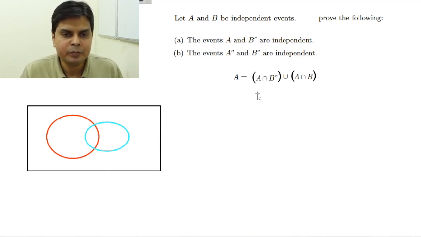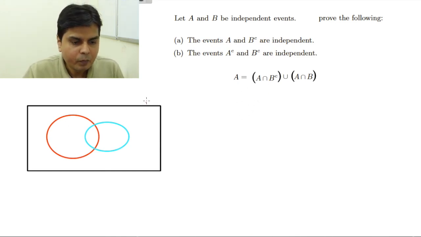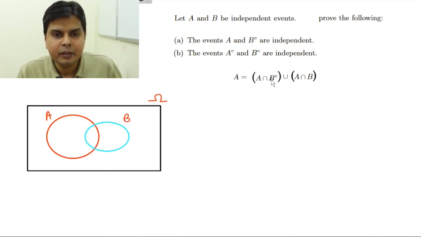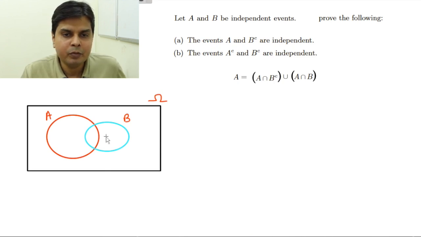I will give you a mathematical answer. You see, this is my sample space. Let's call this my event A. Let's call this event B. Now I can write A as A intersection B complement union A intersection B. What will be A intersection B complement? This portion.